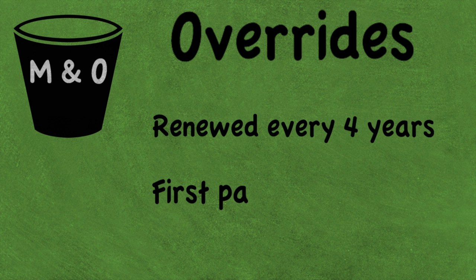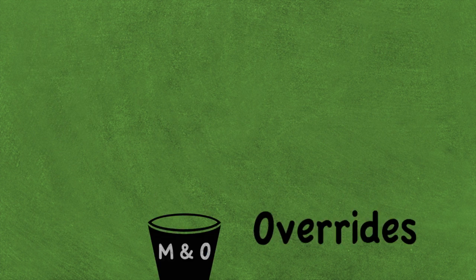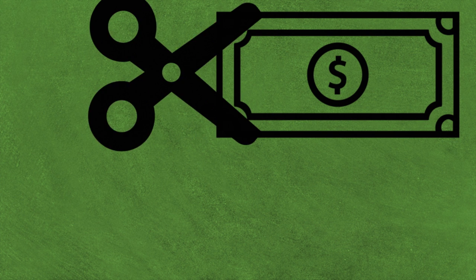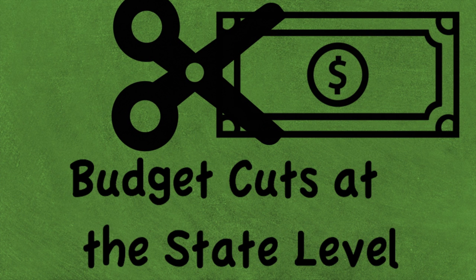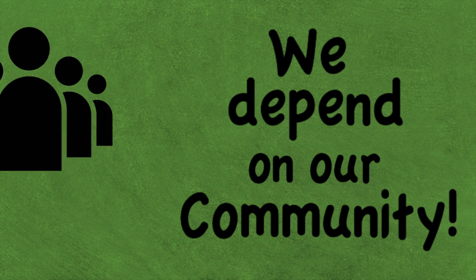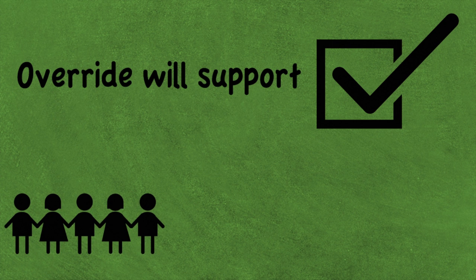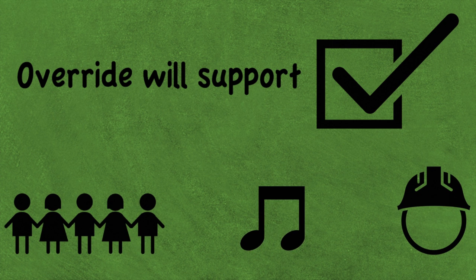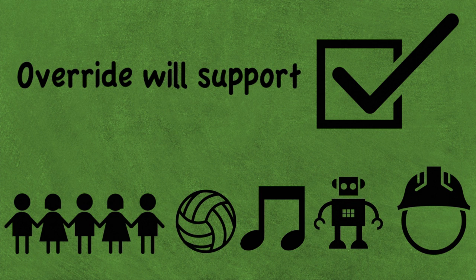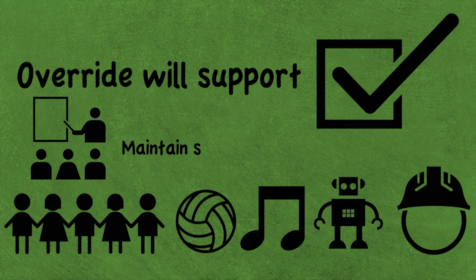Local taxpayers voted for their first override in 1995 and have continually approved the override several times since then. As our budgets have been shrinking because of cuts at the state level, we depend on our community to help us meet the needs of our students. Funds from the override go to support programs like all-day kindergarten, career and technical education, music, PE, extracurricular activities, as well as maintaining smaller class sizes.